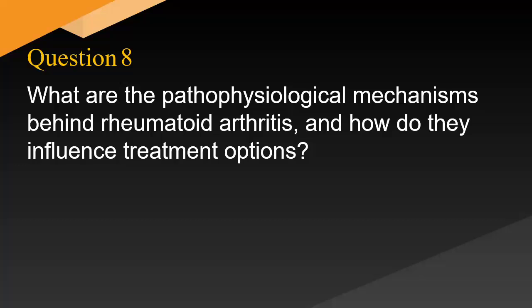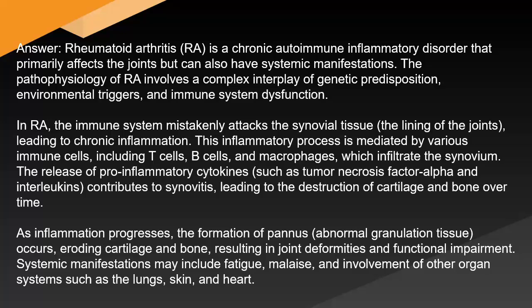What are the pathophysiological mechanisms behind rheumatoid arthritis, and how do they influence treatment options? Answer: rheumatoid arthritis is a chronic autoimmune inflammatory disorder that primarily affects the joints but can also have systemic manifestations. The pathophysiology of RA involves a complex interplay of genetic predisposition, environmental triggers, and immune system dysfunction. In RA, the immune system mistakenly attacks the synovial tissue, the lining of the joints, leading to chronic inflammation.